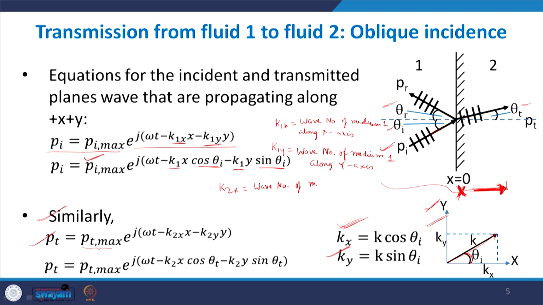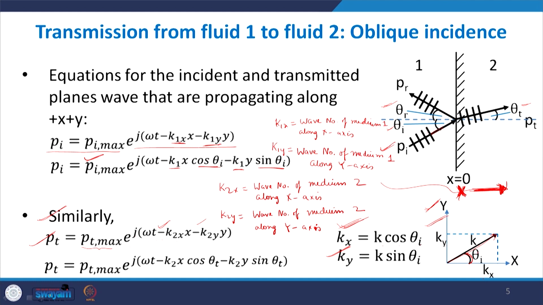of medium 2 along the x axis, and k2y is the wave number of medium 2 along the y axis. So we have written it in the same form. It is a forward propagating wave, so we have the minus sign in both cases.